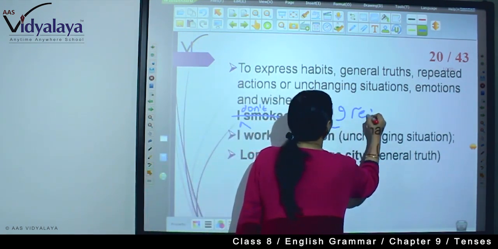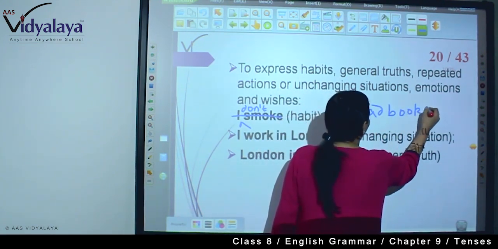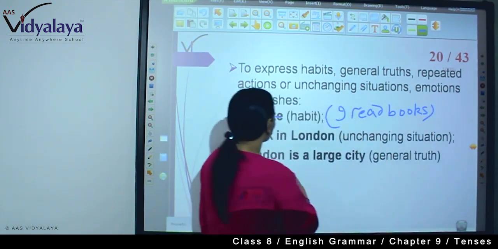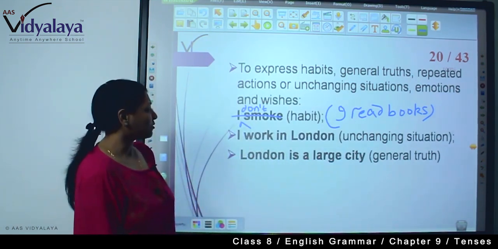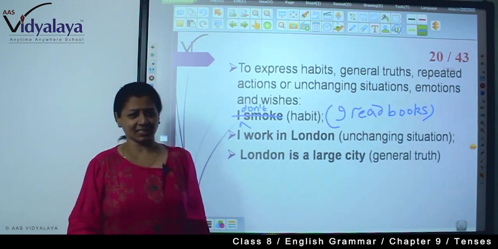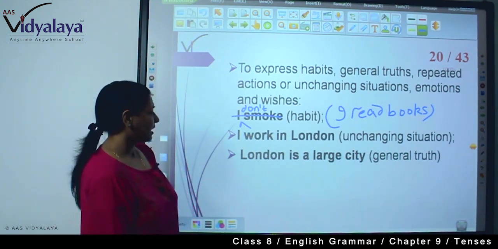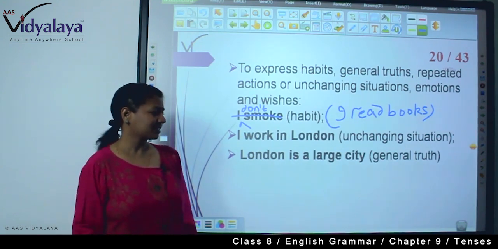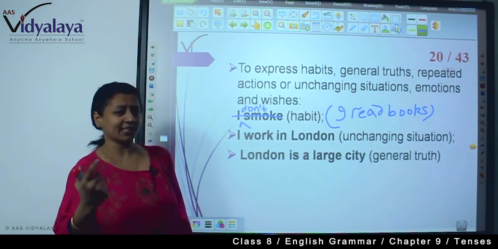I read books. This is my habit. I work in London. This is an unchanging situation that I am writing in simple present. London is a large city. This is a general truth, so we are writing in a simple present form.